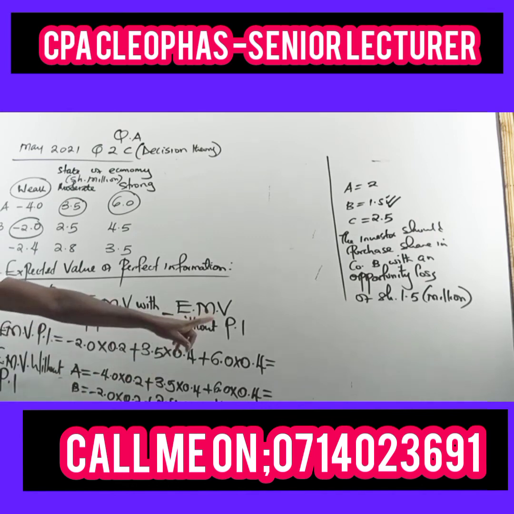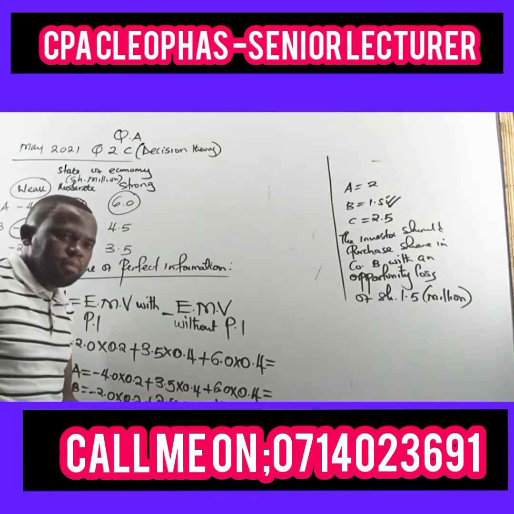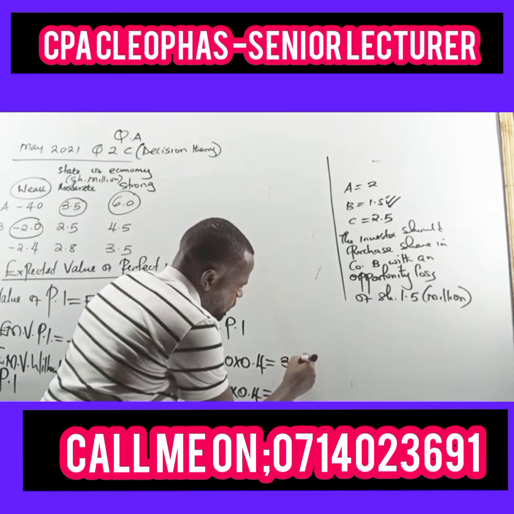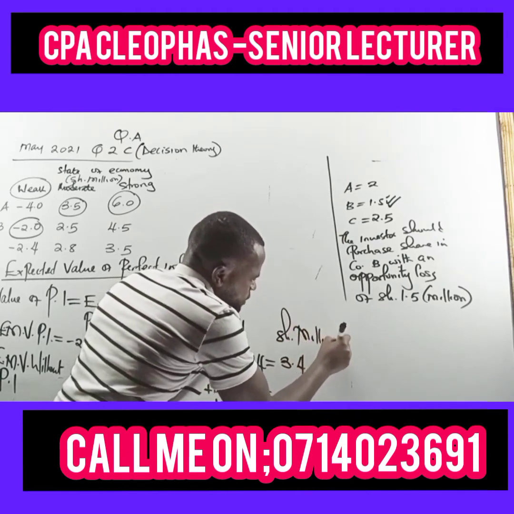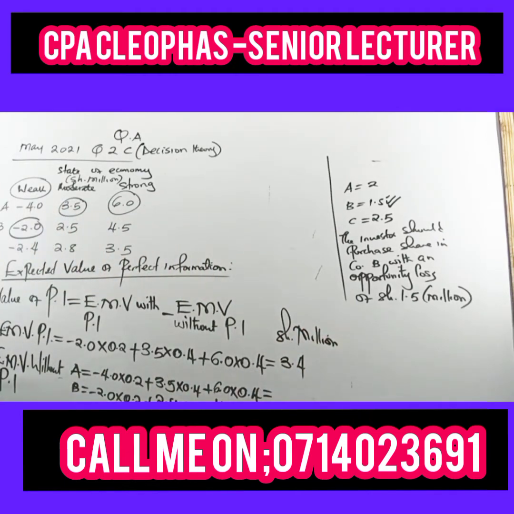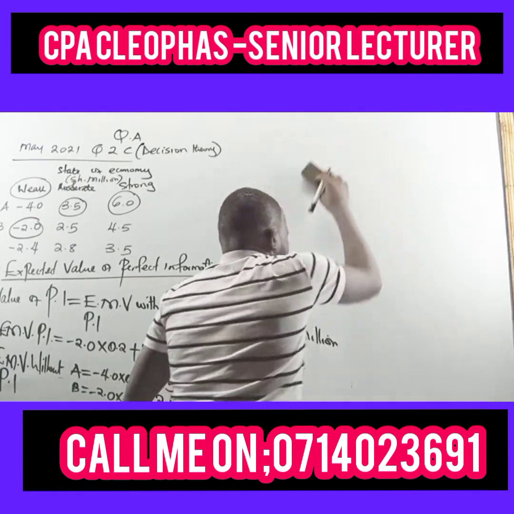Right? So give me the first value here, expected monetary value with perfect information. This is 3.4. So we can have the shillings in million. Now, what about the first one? Give me the first value. This is for A. It is 3. Great.